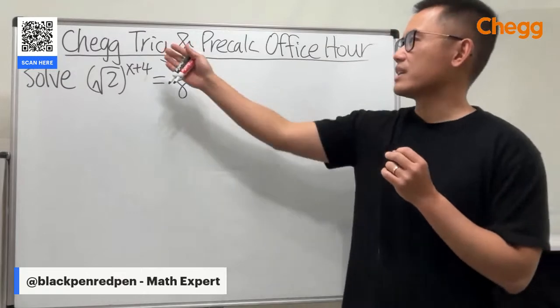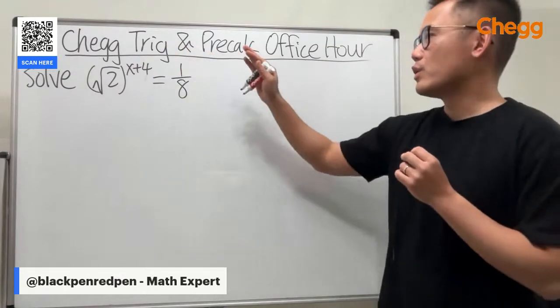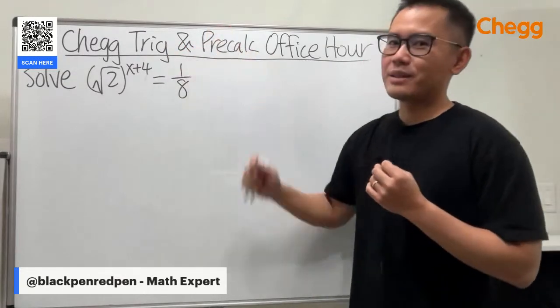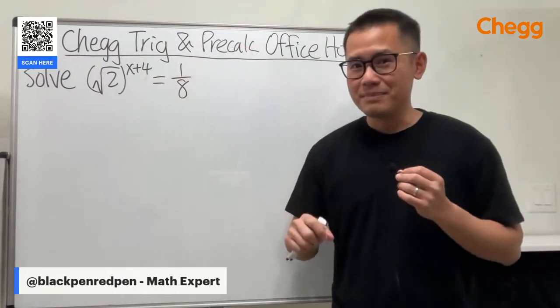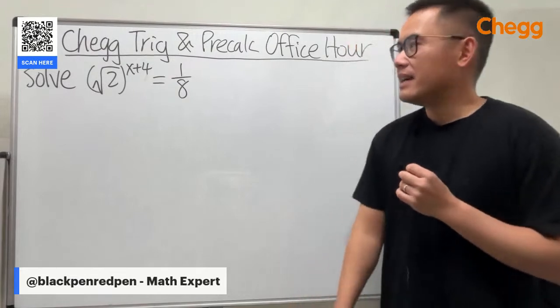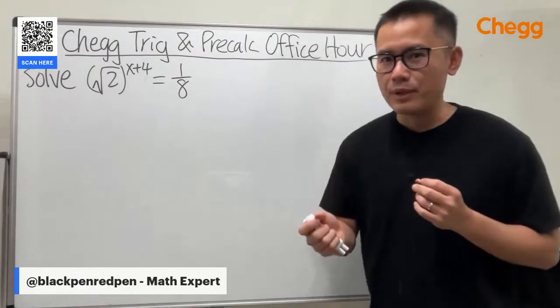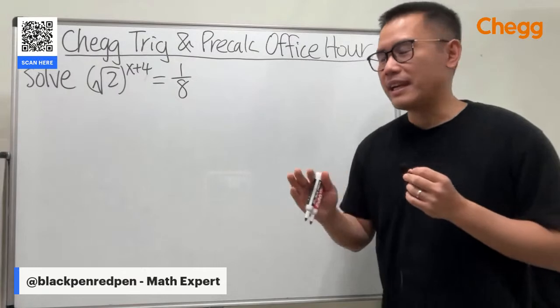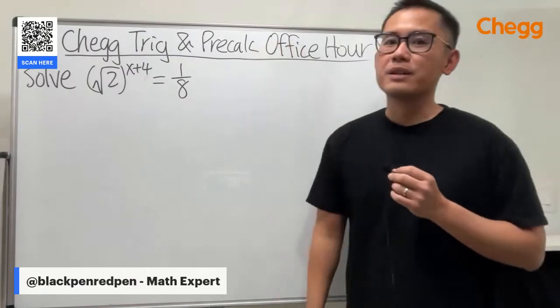This is the Chegg online office hour, and today we'll be focusing on trig and precalc like always. We will be back next Monday as well. We will be doing this until the end of May. And today I want to focus on exponential equations. So this is like the algebra part of the precalculus.